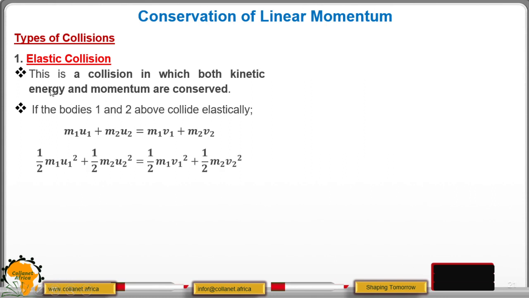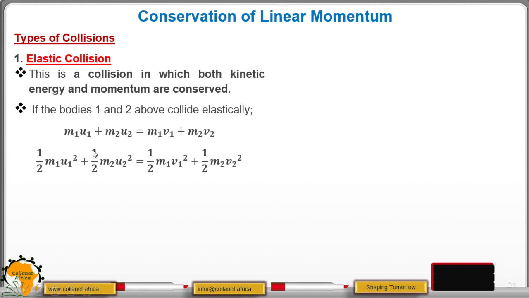We are also saying that the kinetic energy is conserved, which implies that the kinetic energy before the collision is equal to the kinetic energy after the collision. And for you to get the kinetic energy before the impact, you use the initial velocity. You know kinetic energy is given by a half mv squared. But because we are considering the kinetic energy before the impact, then we use the initial velocity, which is a half mu squared. That is for the first body.